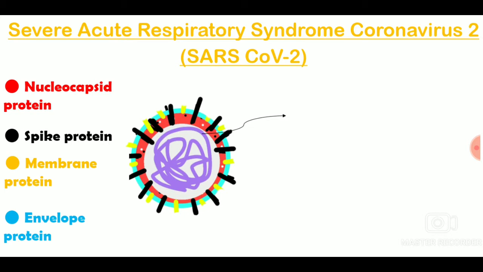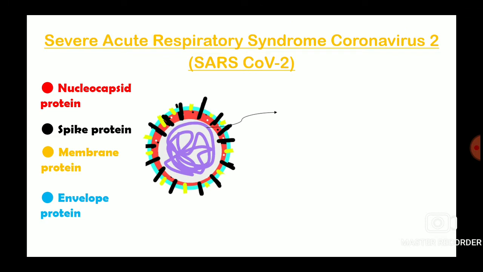Novel means new. And the term corona is a modified version of a Latin word which means crown, because when scientists first observed this virus under a microscope, it appeared that the virus is actually wearing a crown because of these spike proteins. Now let us talk a little about the structure of this virus. Actually, most viruses are made up of a protein coat and genetic material. When the virus is present inside a host cell, it can replicate its genetic material and form new protein coats and thus form new virus particles.